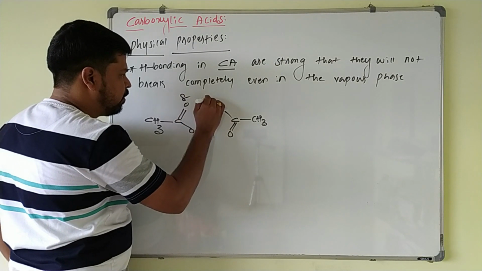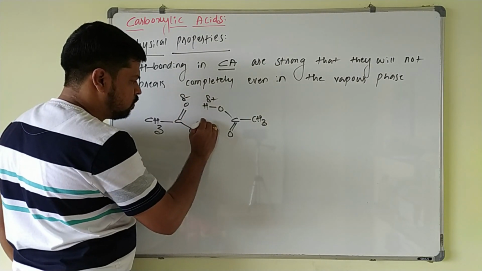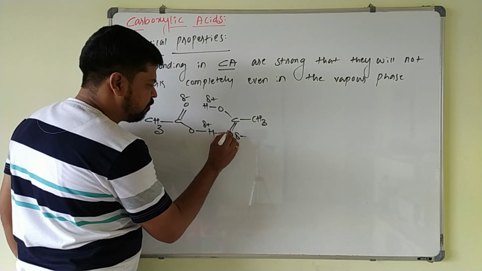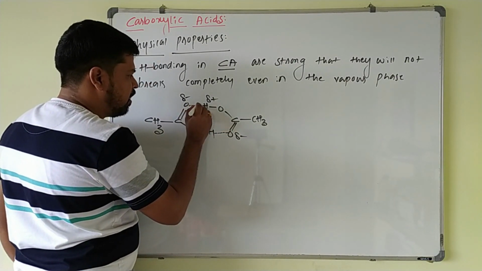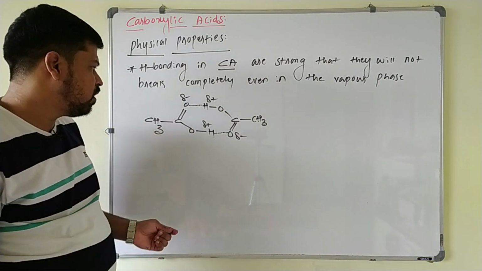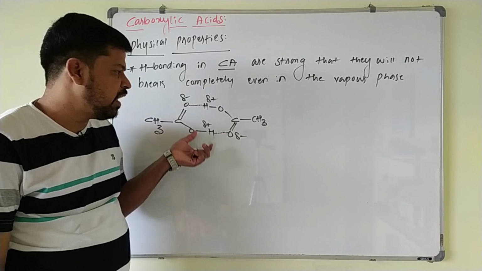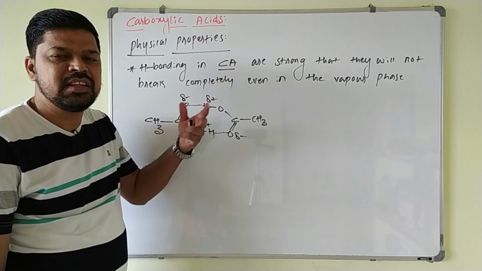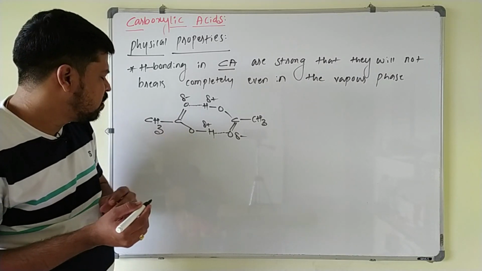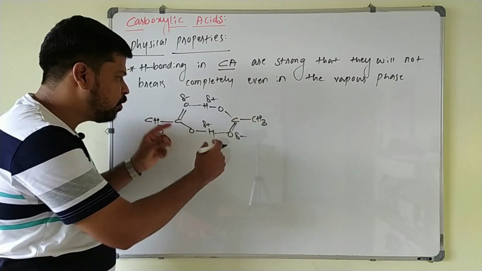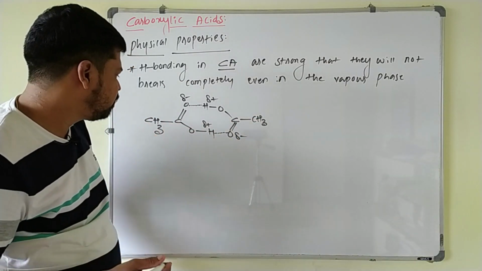This is partial negative, this is partial positive. Between these two there is a formation of hydrogen bonding, and between these two as well. So due to hydrogen bonding, they exist as a dimer in the vapor phase as well as in aprotic solvents. A dimer is nothing but every two molecules of carboxylic acid combining together to form a single molecule.